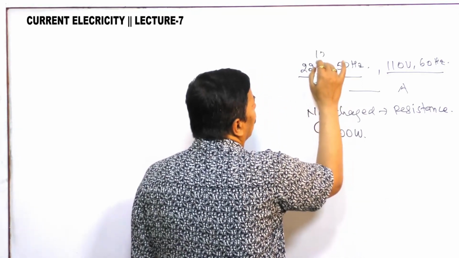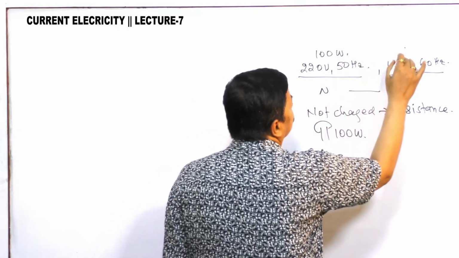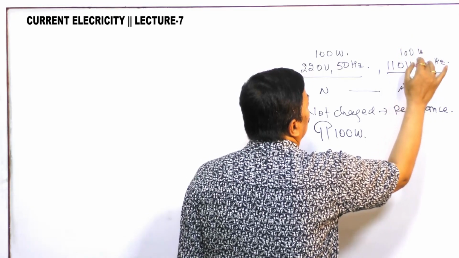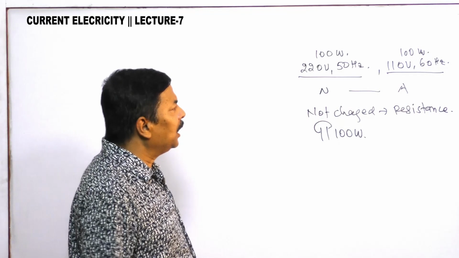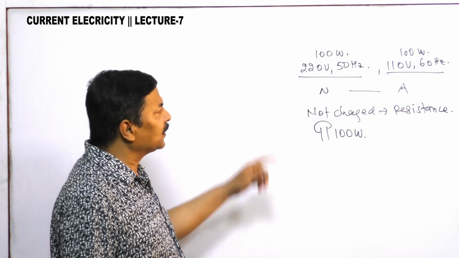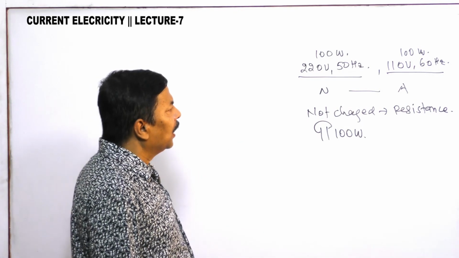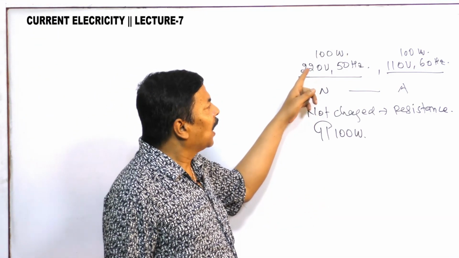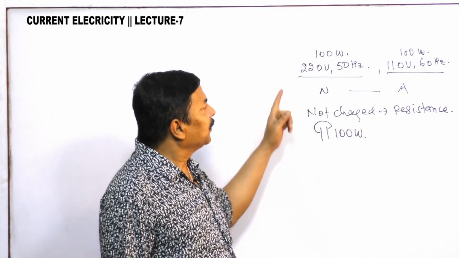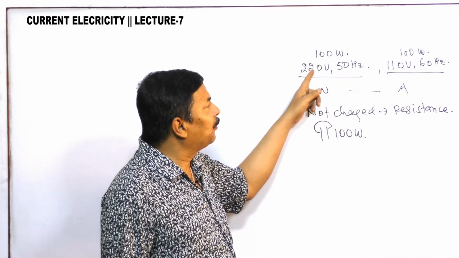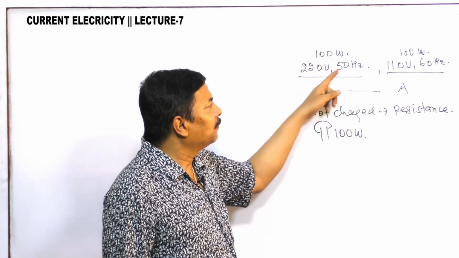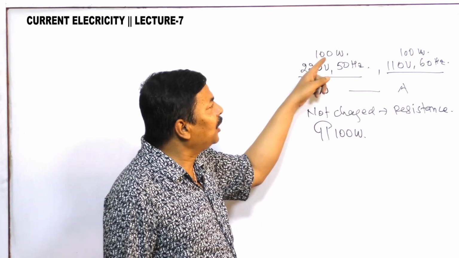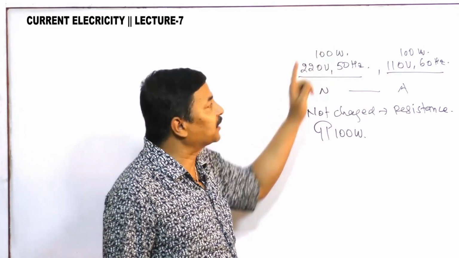A 100 watt bulb means that if you provide 220 volt, 50 hertz to the 100 watt bulb, then it will give 100 joule energy per second.